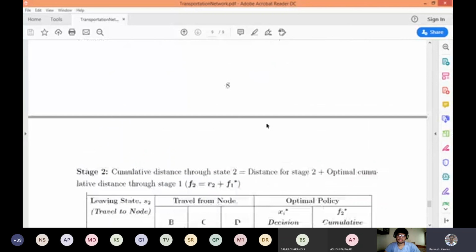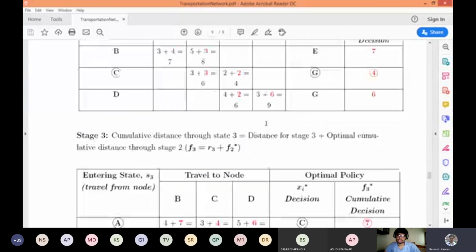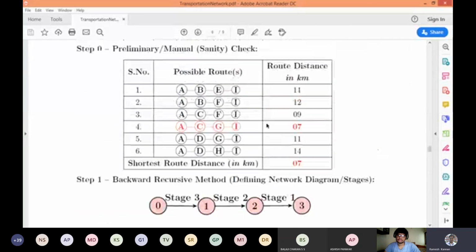If you look into it manually for the other paths, dividing by 50, you will not get anything less than 10 minutes. Everything else will be greater than 10 minutes, and only this one will be less than 10 minutes. So this is the beauty of the dynamic programming problem.